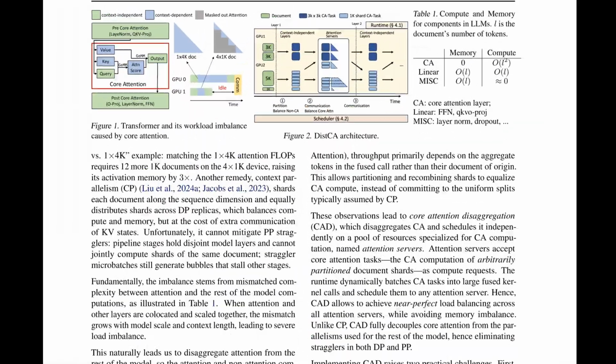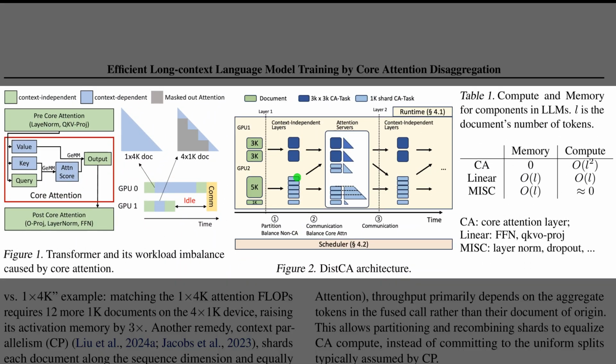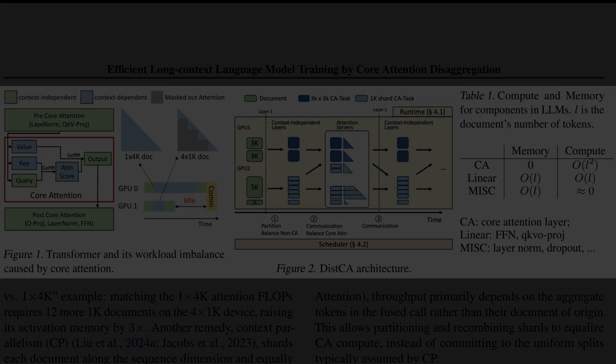Alright, Figure 1 shows why training stalls at long context. Core attention dominates work because its cost grows with sequence length, while other layers grow roughly linearly. This variance from document packing creates replica and pipeline stragglers that leave devices idle. Figure 2 presents the DistCA architecture, which routes core attention tasks to shared attention servers that dynamically rebatch shards. Table 1 explains why the split helps. Core attention holds zero model memory yet demands quadratic compute, whereas other parts scale with tokens.